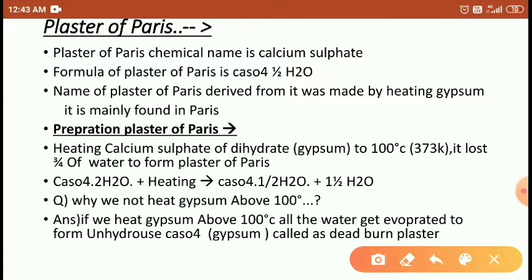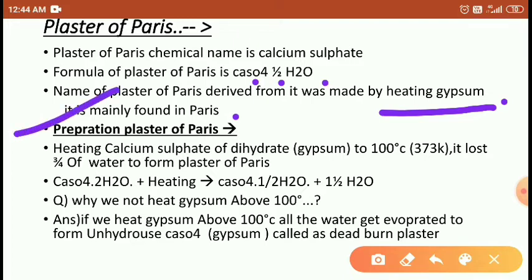The formula of plaster of Paris is calcium sulfate half H2O. Calcium sulfate and half H2O. The name plaster of Paris is derived from heating the gypsum, which is mainly found in Paris. Calcium sulfate is called gypsum, and it is mainly found in Paris.